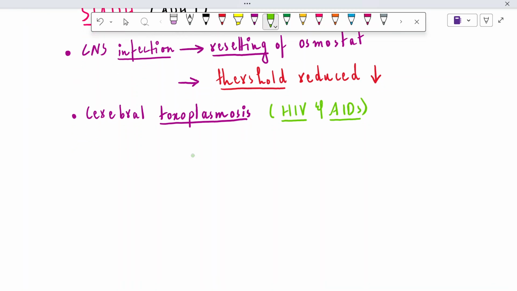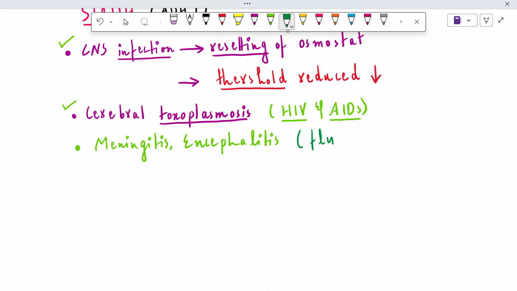The second is that, as we have discussed CNS infections like cerebral toxoplasmosis, we also have to mention meningitis and encephalitis. Meningitis and encephalitis are the inflammation of the meninges and the brain. And in the patients of meningitis and encephalitis,